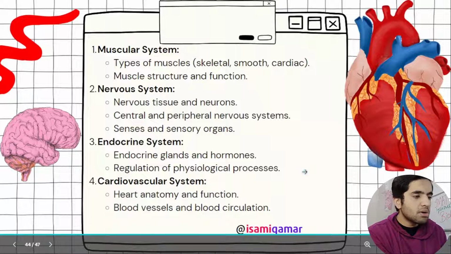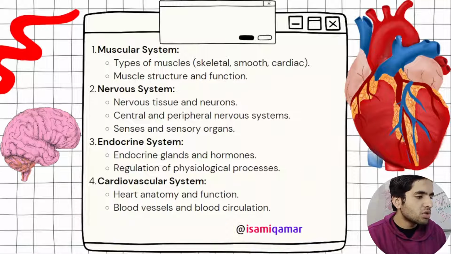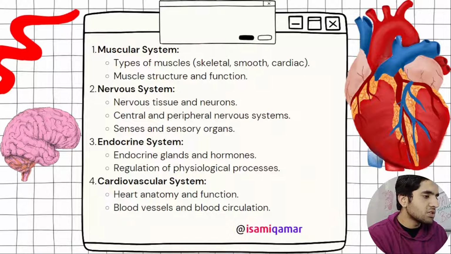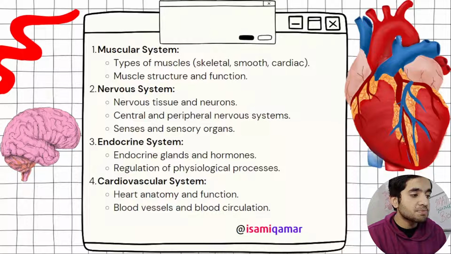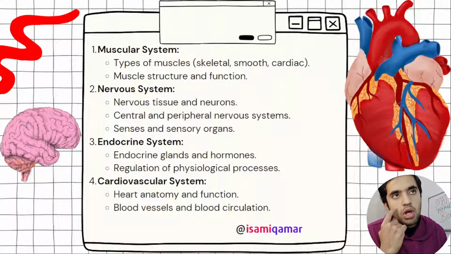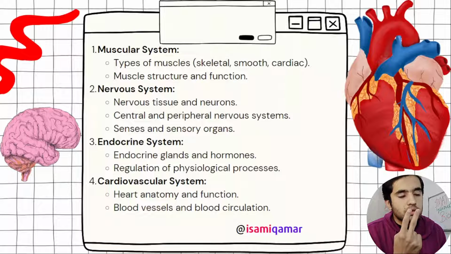Now we have the endocrine system: all endocrine glands and hormones, regulation, and what their functions are. Then we have the cardiovascular system. This is also very important. Heart anatomy and function. There are two main types of circulation. First is systemic circulation. Then the second one is